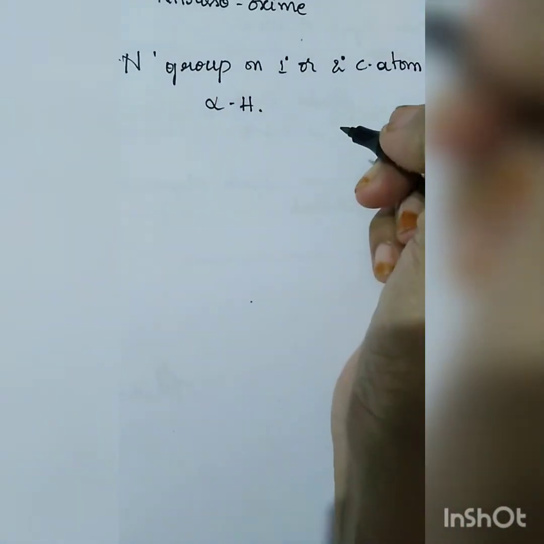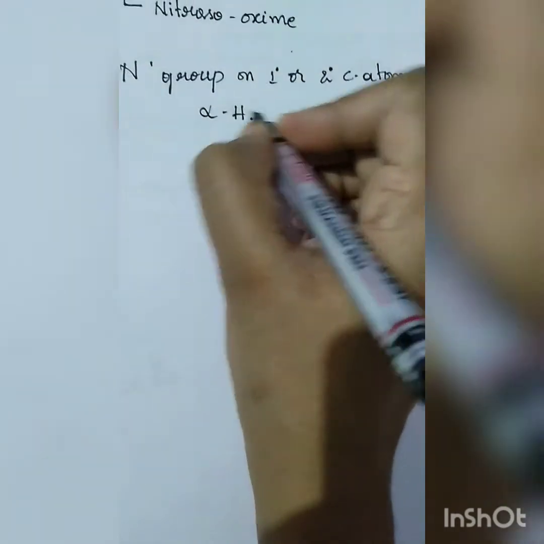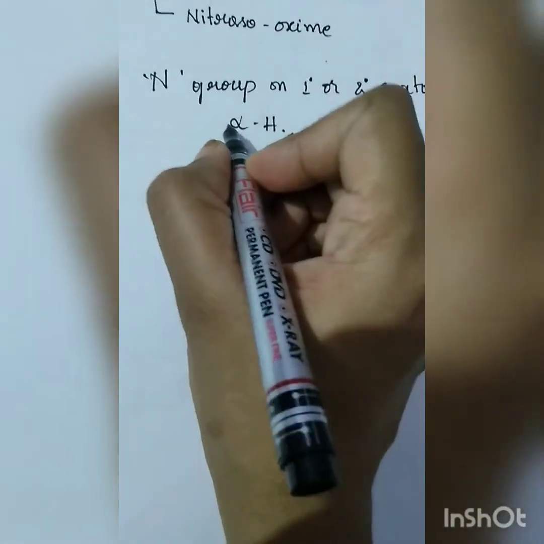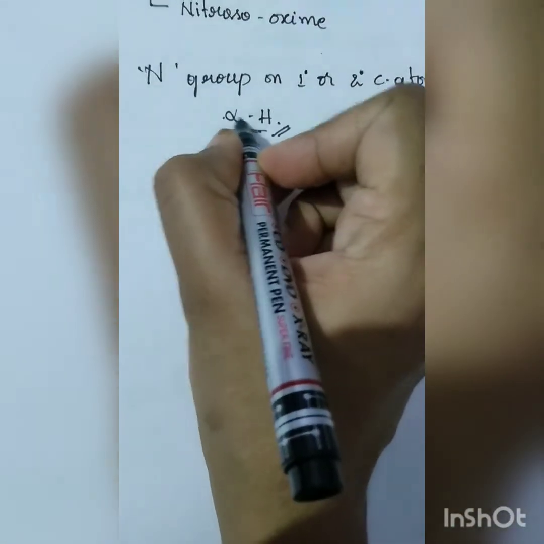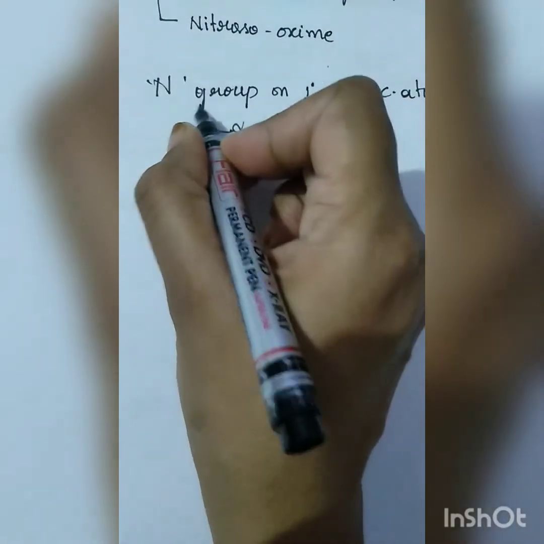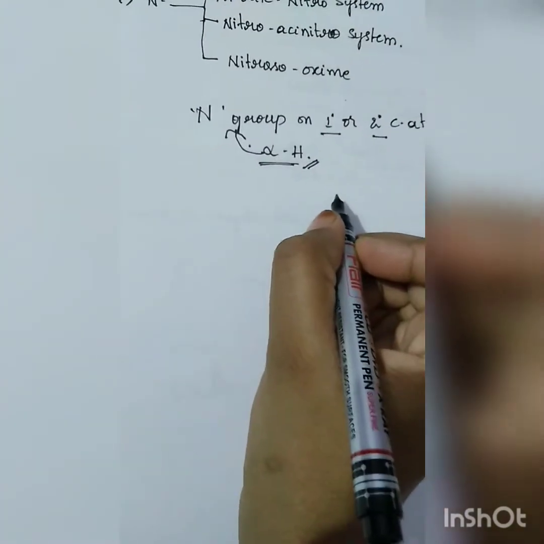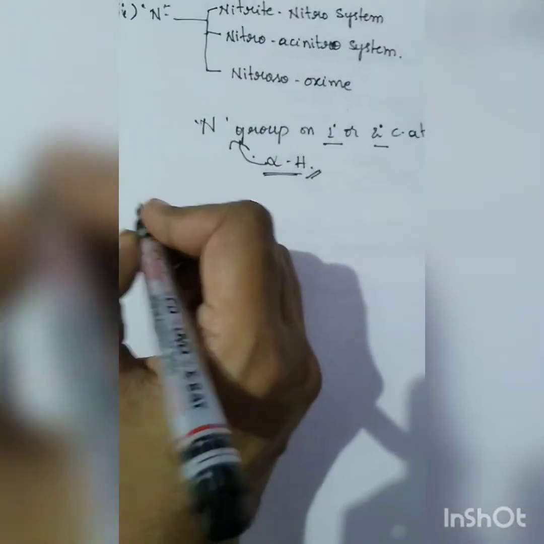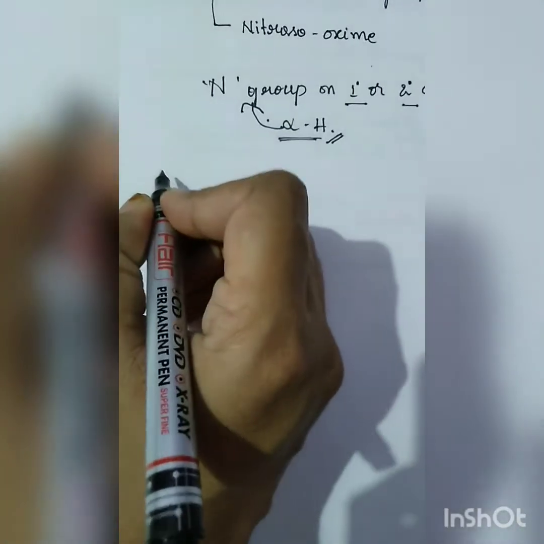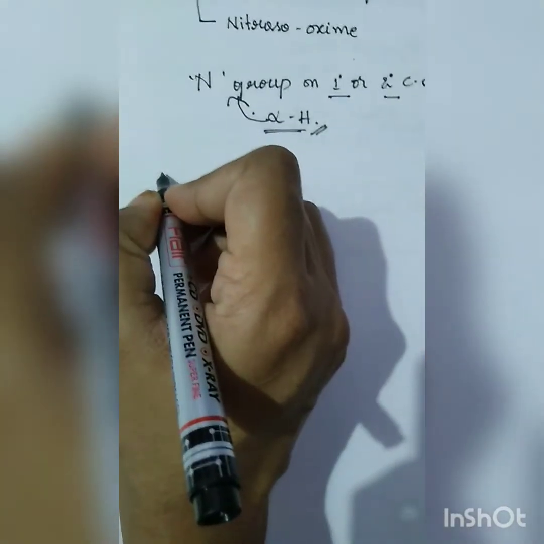As we already know, an alpha hydrogen compound will show tautomerism, and if the compound also has a nitro group on a primary or secondary carbon atom, that will also show tautomerism, and that we say is the triad system. So the first one for which I will give an example is the nitrite nitro system.